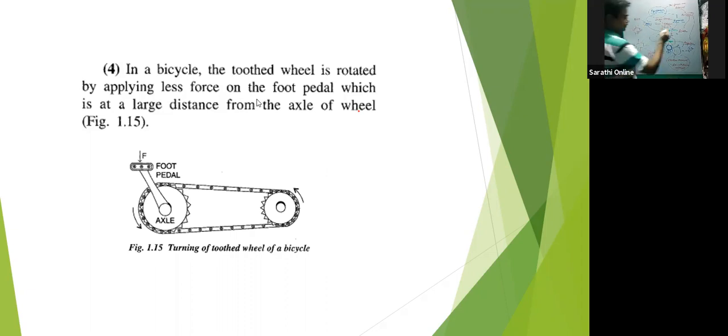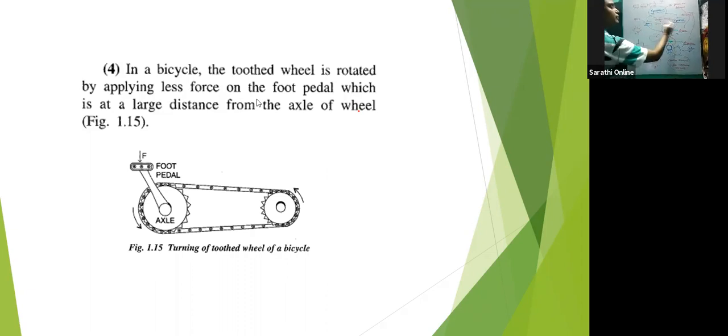Same thing if the body is in dynamic equilibrium. So what does it mean? Imagine a train is going, this is the engine of the train, going at a velocity v.